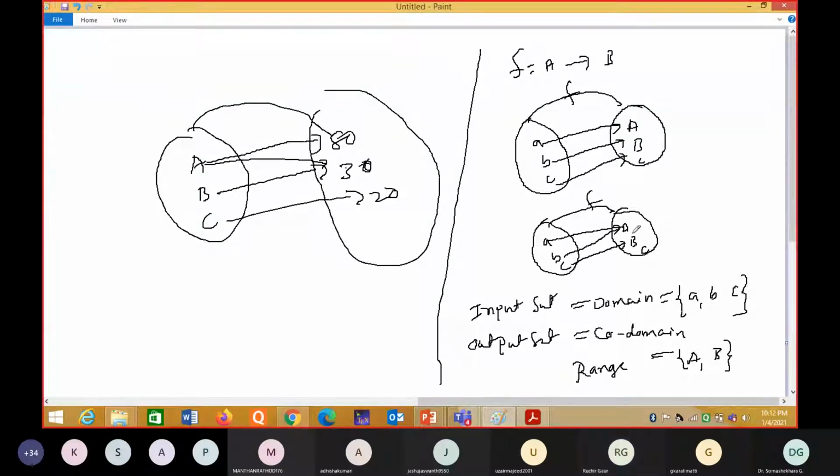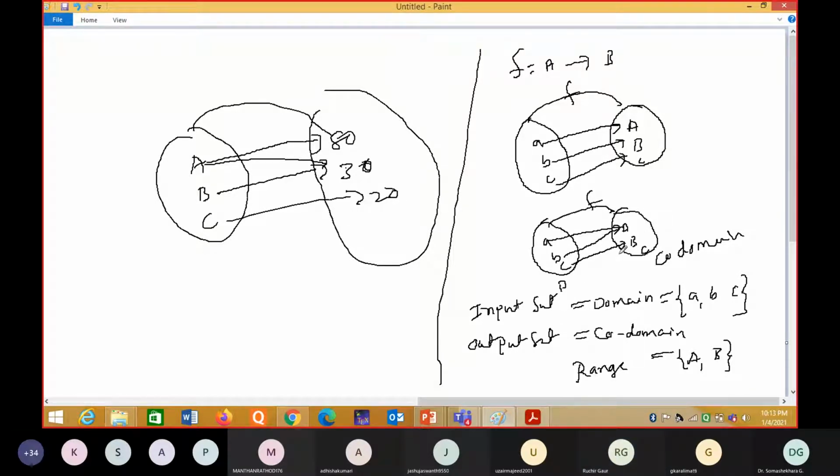The codomain is the whole set B. The whole output set is the codomain, and the range is the elements that are actually mapped. Yes, correct. This entire thing is the codomain, so all of capital A, B, and C are the codomain, and capital A and B are the range.